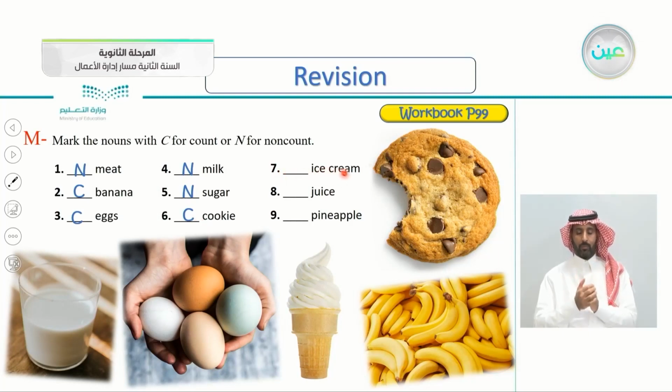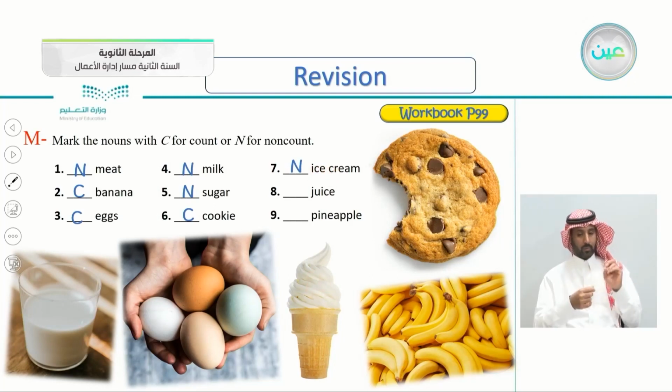What about the ice cream? Ice cream. So ice cream is non-count, of course. You can't say two ice creams. You say maybe one cone of ice cream, two cones. You just count the thing that the ice cream is in, one cone or one bowl of ice cream, but not the ice cream itself.